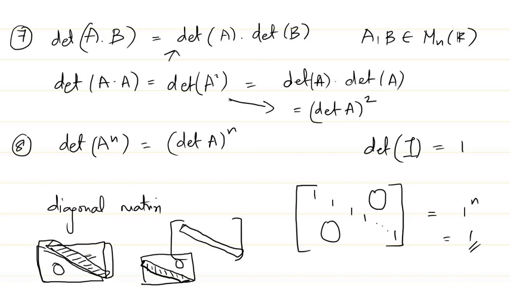Now another important property which we need to know about matrices is for a matrix of this form.